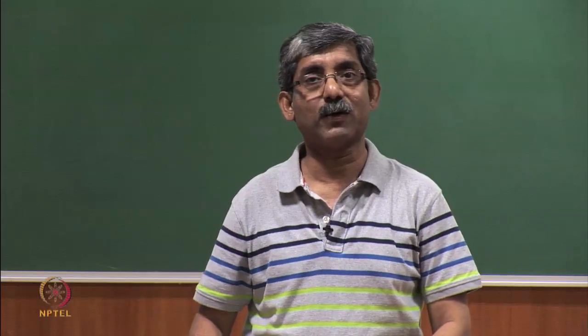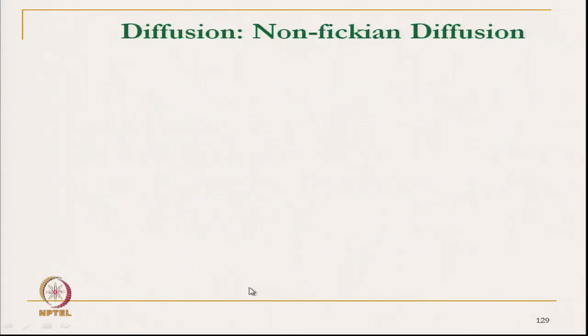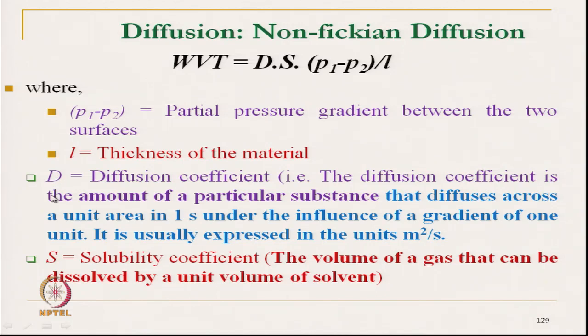So, water vapor transmission is equal to D, where D is the diffusion coefficient, the amount of a particular substance that diffuses across a unit area in 1 second under the influence of a gradient of 1 unit.